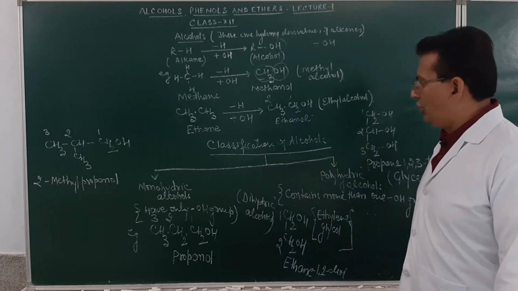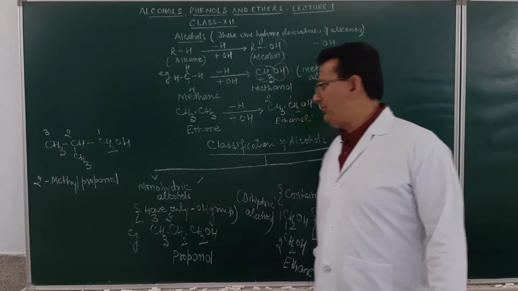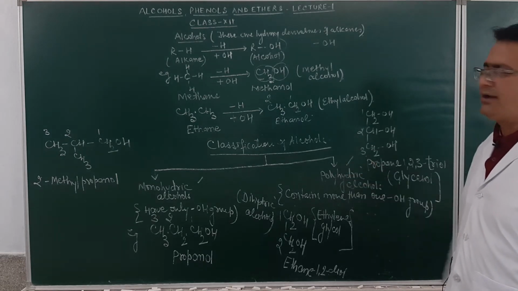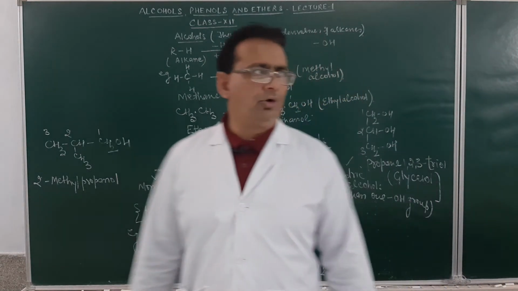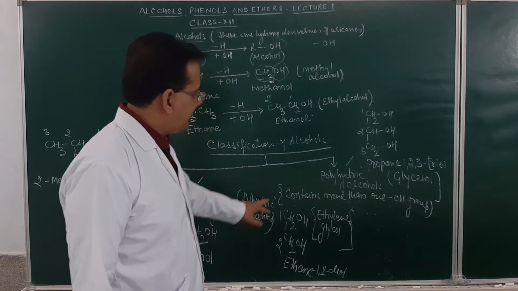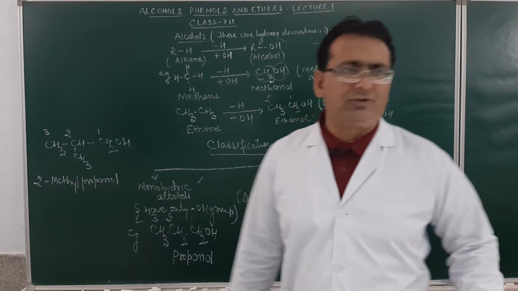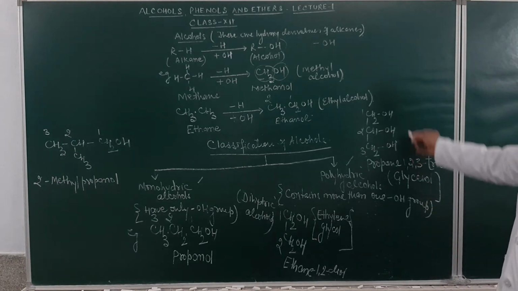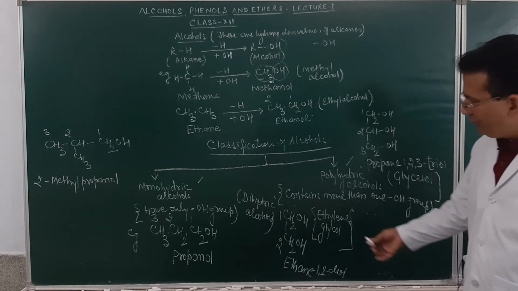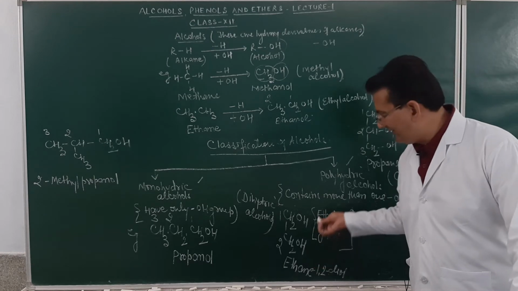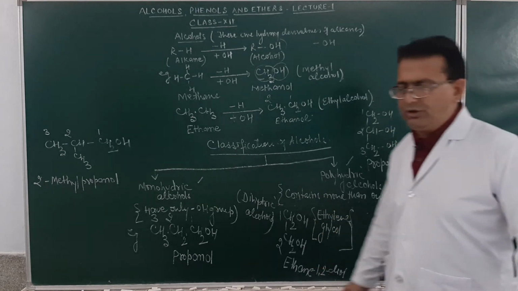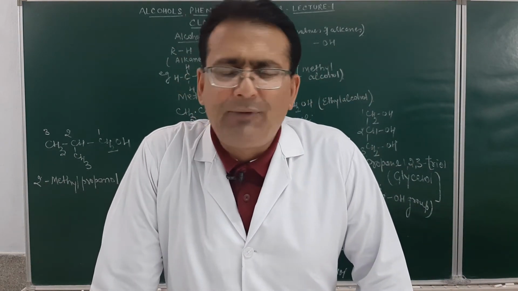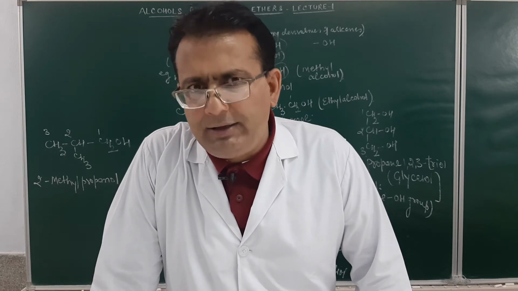If you classify alcohols as per the syllabus, alcohols can be classified into 2 categories. This will either be monohydric alcohol or polyhydric alcohol. Monohydric alcohols are those which contain only one OH group, whereas the polyhydric alcohols are those which contain more than one OH group. If they contain 2 OH groups, this will be dihydric alcohol. If they contain 3 OH groups, it will be trihydric alcohol. One of the very good examples of dihydric alcohol as per the syllabus is ethylene glycol, and for trihydric alcohol it will be glycerol.